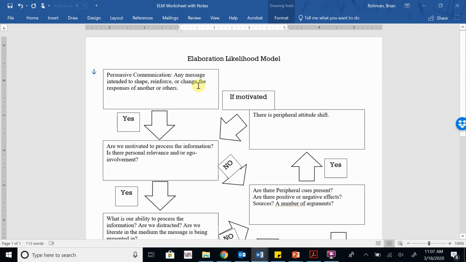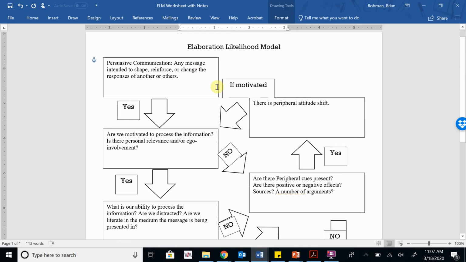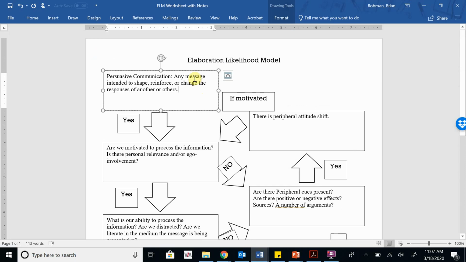So let's walk through this really quickly, and I want to give you an example of actually a new type of product of some sort. So let's say you all are about to go off to college in the fall, and let's say there are persuasive messages, and I've used this example before, but let's look at it through the elaboration likelihood model.